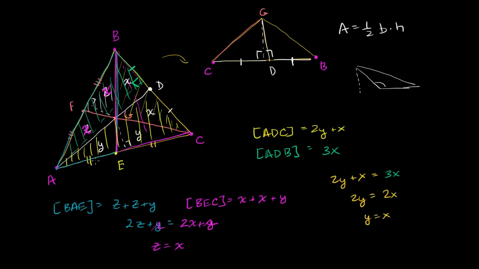So that's a really neat result. You go from each of the vertices of a triangle to the opposite side, and you bisect that opposite side, and you do that 3 times. You have 3 medians. These lines are called medians, where they intersect is a centroid. And what's really cool is it divides the triangle into 6 smaller triangles of equal area.